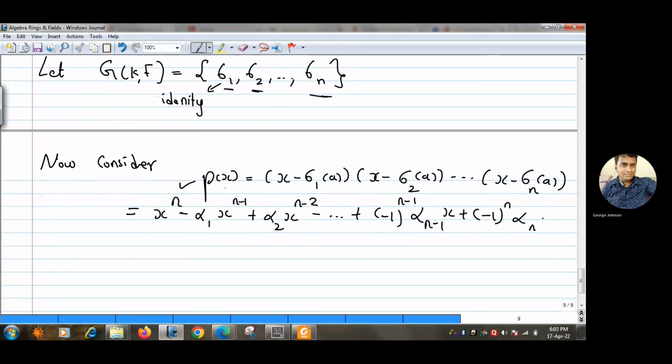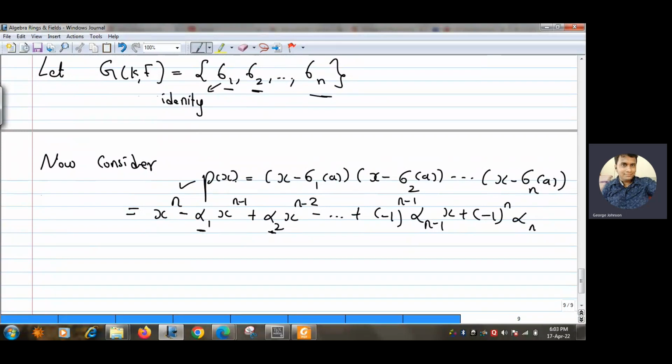Okay, where we know what this alpha 1 is. What is alpha 1? It is sigma 1 a plus sigma 2 a and so on up to sigma n a. What is alpha 2? Alpha 2 is nothing but sigma 1 a into sigma 2 a plus sigma 1 a into sigma 3 a plus sigma 1 a into sigma 4 a and so on. We know that these alpha i's are elementary symmetric rational functions in the variables sigma 1 a, sigma 2 a and so on up to sigma n a.